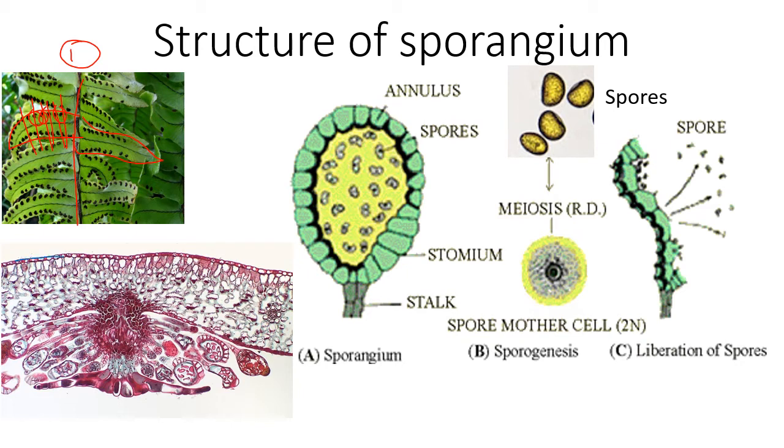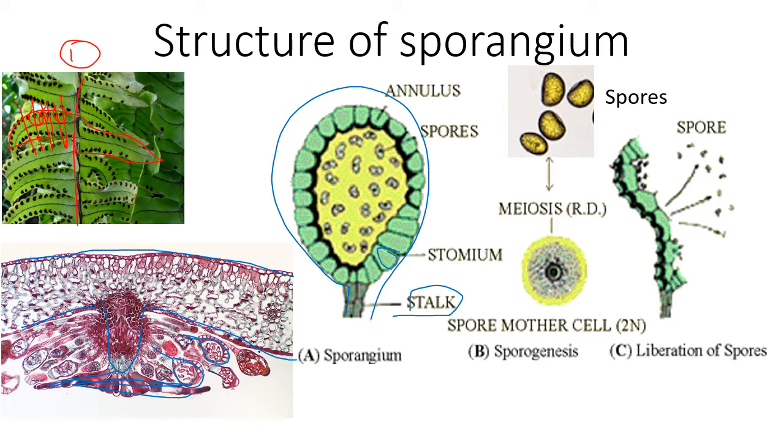If you look at this part, this is the upper epidermis. This is the lower epidermis. This you can see is the placenta. This is the indusium, a protective covering, and these individual oval-shaped structures are called sporangia, and this individual sporangium is represented here. You can see it has a stalk, then it has wall layers.